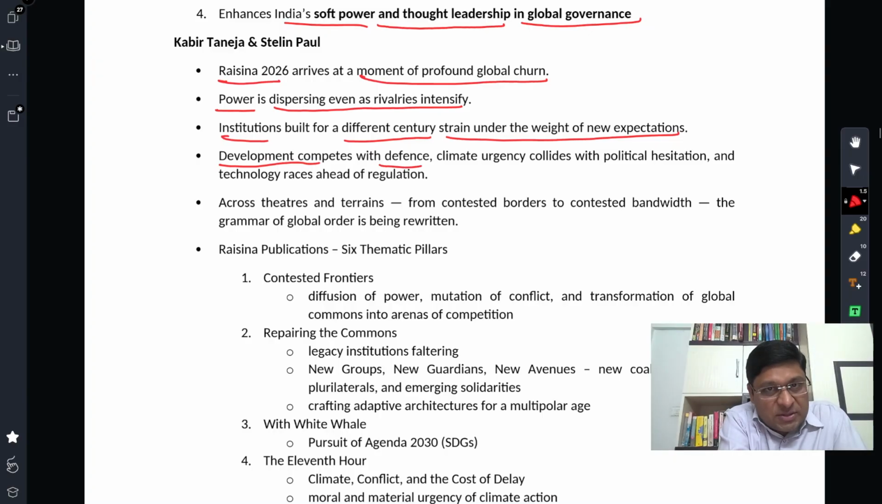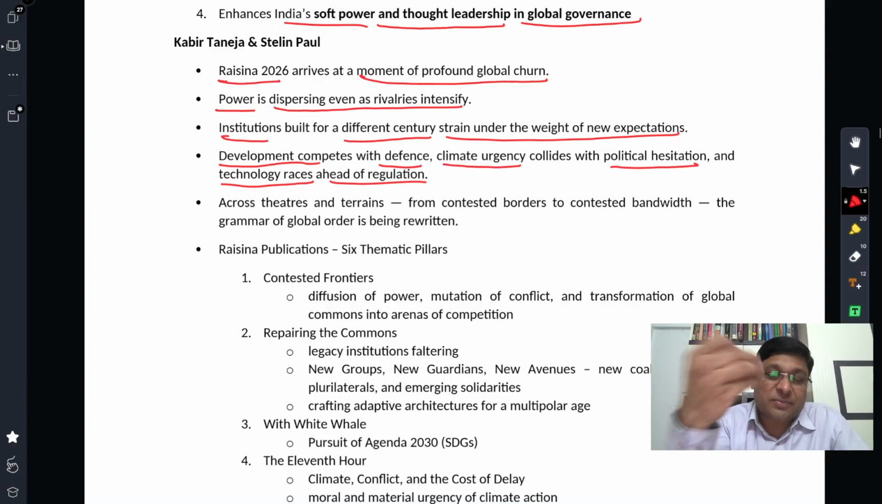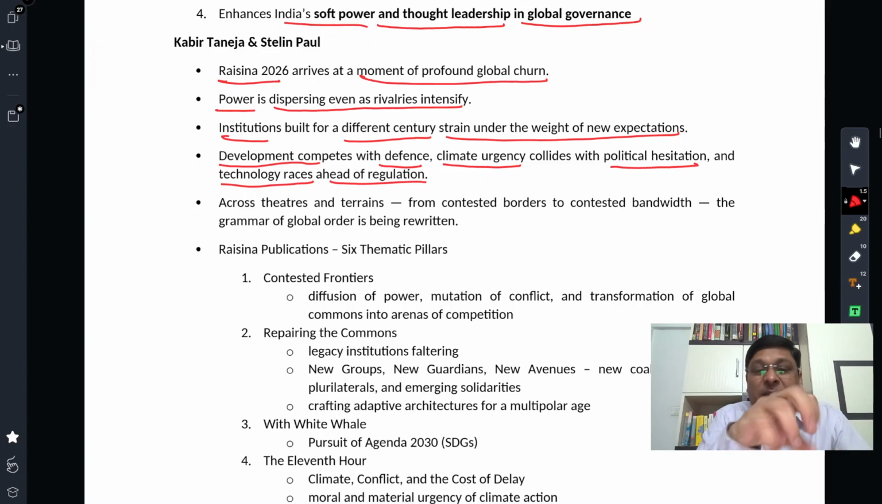Development competes with defense, climate urgency collides with political hesitation, technology races ahead of regulation. These are very important points. You can use this kind of content in the answers, right? What is the kind of dilemma that we are facing at the world level, at the foreign policy level, at the domestic level? Development competes with defense, right? We are trying to develop ourselves, but because of the conflicts, we have to spend on defense as well. The more the defense spending, the less development. That's the equation that we have, and that dilemma comes to us because of the conflict situation that we are witnessing in a multipolar world order.